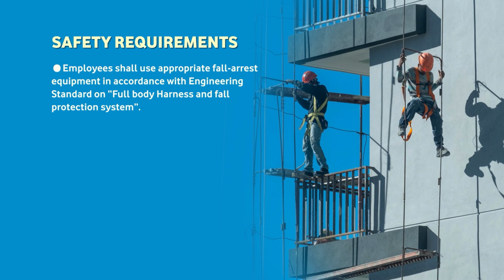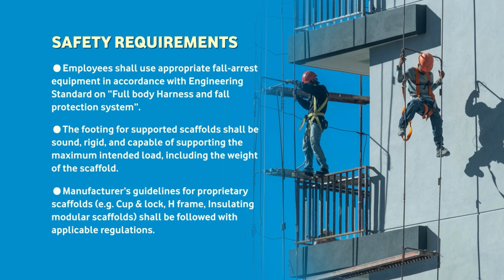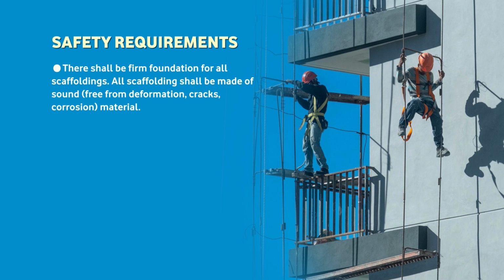Employees shall use appropriate fall arrest equipment in accordance with the engineering standard on full body harness and fall protection system. The footing and supported scaffolding shall be sound, rigid and capable of supporting the maximum intended load including the weight of the scaffold. Manufacturer guidelines for scaffolding shall be followed along with applicable regulations. There shall be a firm foundation for all scaffolding.